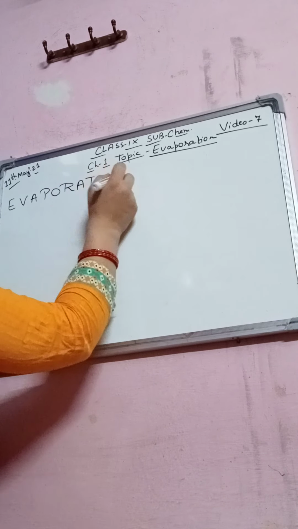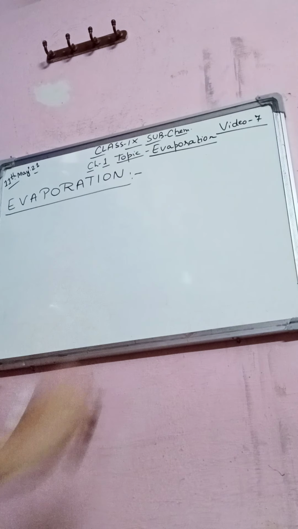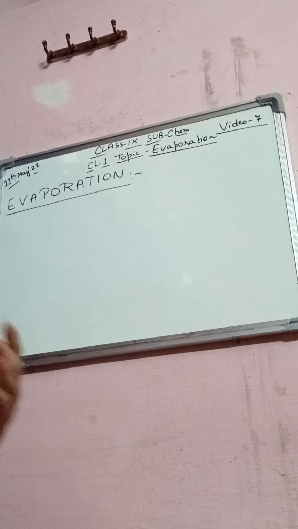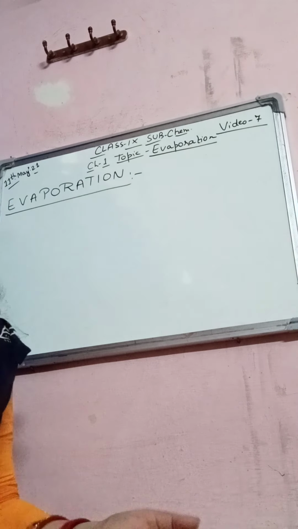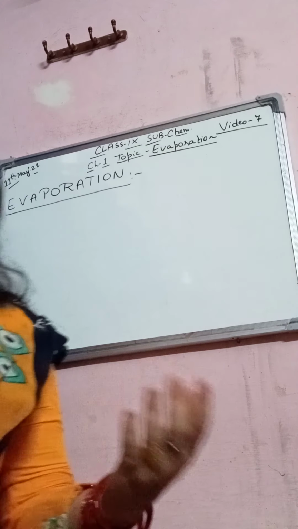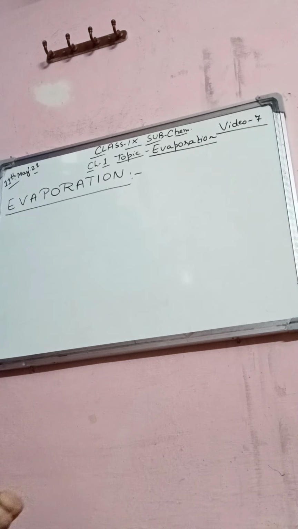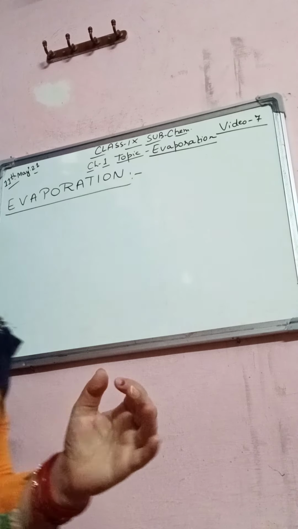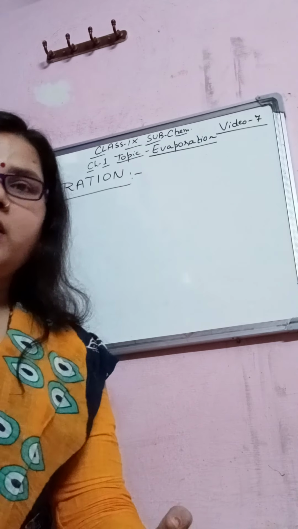As you know, we have to learn the definition of evaporation. You must have observed that water, when placed in a shallow open container and exposed to the atmosphere, gradually disappears. Evaporation means liquid is converted into vapor. This is the process of evaporation. So I am going to write the definition: evaporation is change of liquid into its vapor at a temperature.